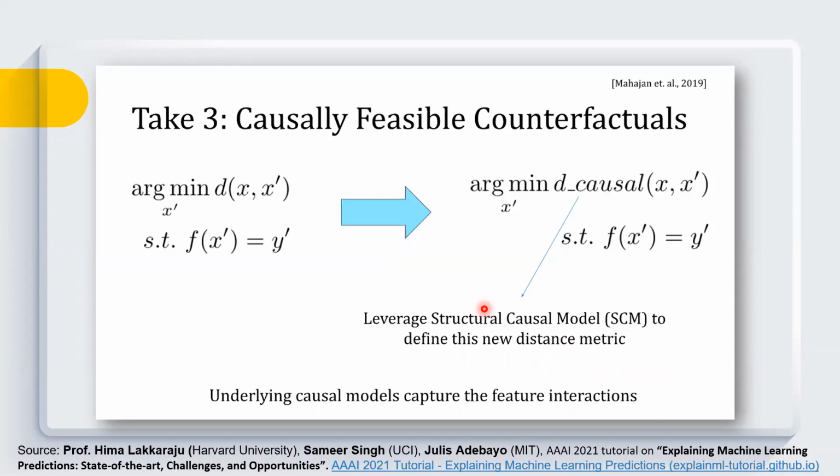So this is the latest development in counterfactual explanations, and by using this causal model, they're able to capture the feature interactions, and this is mentioned in their paper in 2019, Mahajan et al. So this gives us a clear idea about the development in this research area, and of course, a lot of people are working in this area to improve the research in this direction.